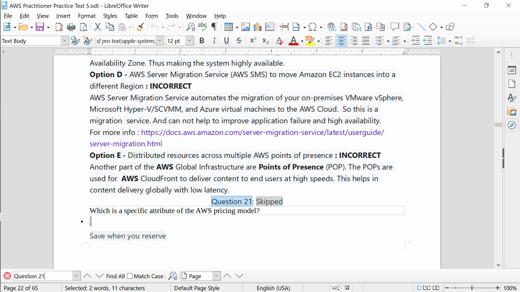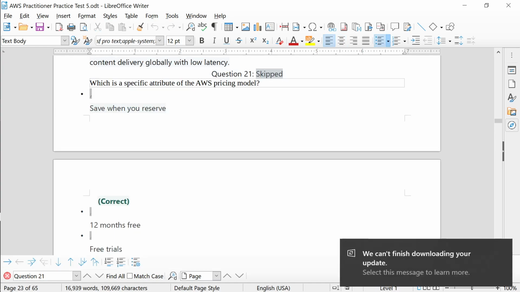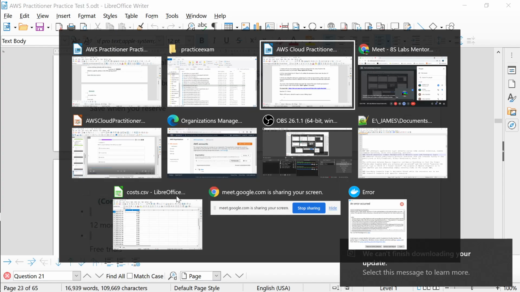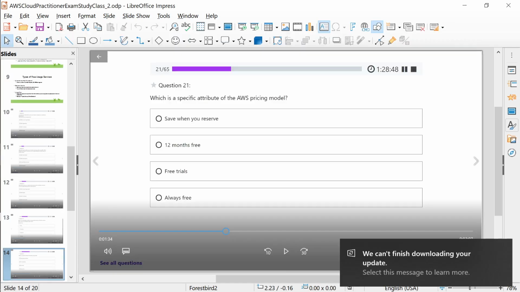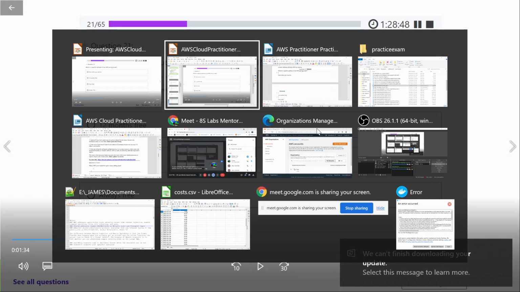Yeah, here it is. So which is the specific attribute of, the correct answer is save when you reserve. So I was right. Okay, so I hope you'll remember this in case it comes in the exam.